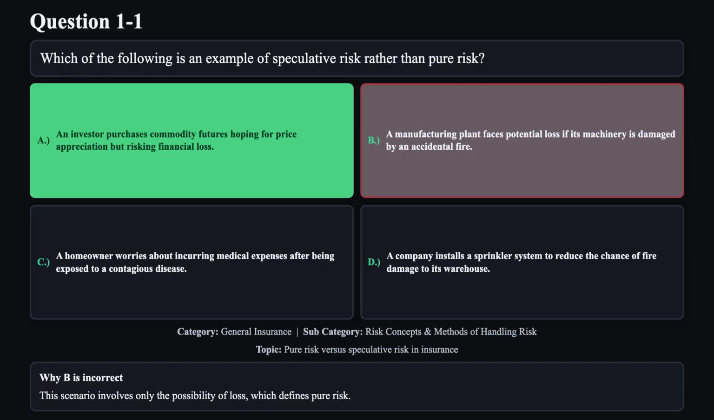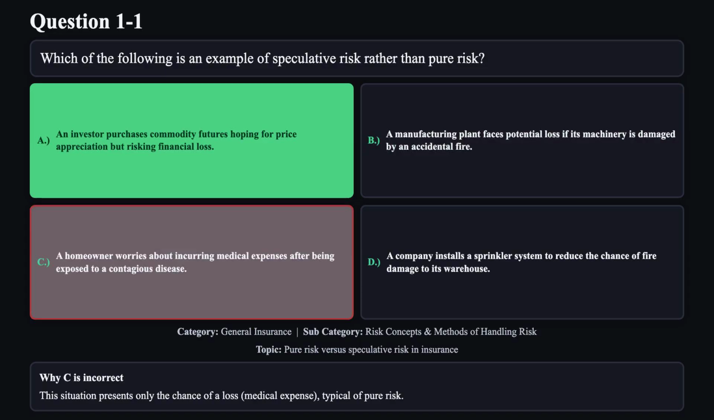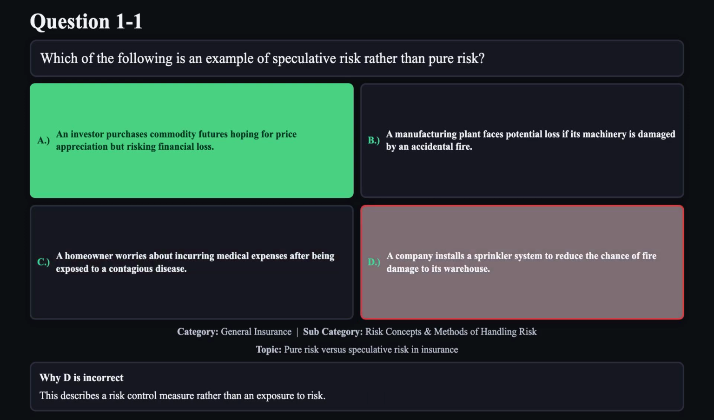This scenario involves only the possibility of loss, which defines pure risk. Reason C is not correct. This situation presents only the chance of a loss, medical expense, typical of pure risk. Reason D is not correct. This describes a risk control measure rather than an exposure to risk.